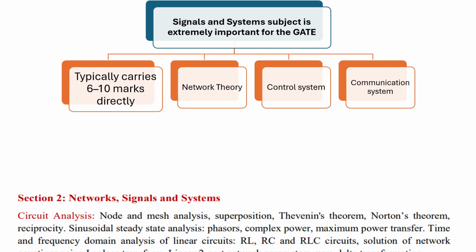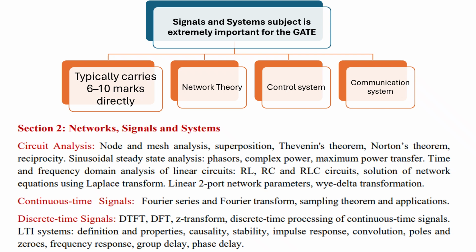Here is the syllabus: network, signals and systems, which can be divided into continuous and discrete. We will take questions related to the Z transform as well as the properties of discrete time systems, where we will talk about causality and stability. Let's take the question now.